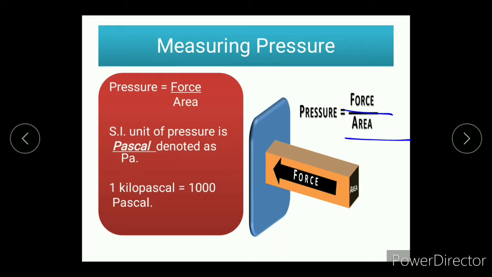So 1 kilopascal is equal to 1000 pascals. So this is the only reason. You must be thinking, why do we write kilopascal, millipascal like that? We can also write directly 1000 pascals in the numericals. That is wrong, because in the numericals the values are huge, and their division and operations are very difficult. So to make them easy, people added a term kilopascal that is equal to 1000 pascals.